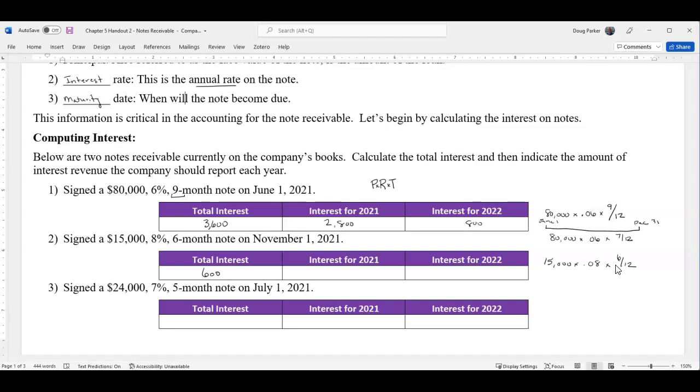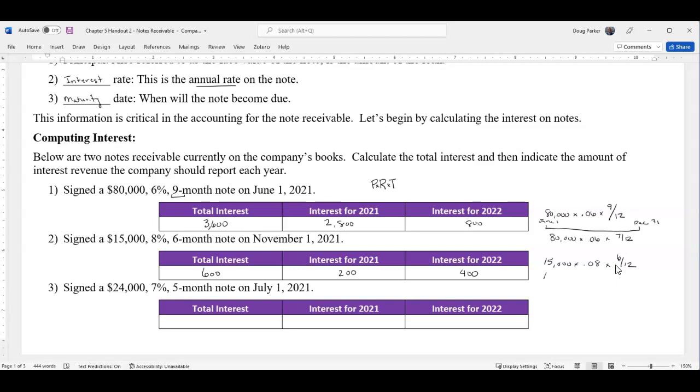Now, how much of that will be in 2021? Well, only 2 months would be in 2021. So November and December would be all we would record for 2021. So multiply that out for us and see what you get. All right, hopefully you paused the video and you ended up with 200 in 2021, which would be 2 months, because 600, that would be $100 per month. 2 months there, that means 400 would be recognized in 2022.